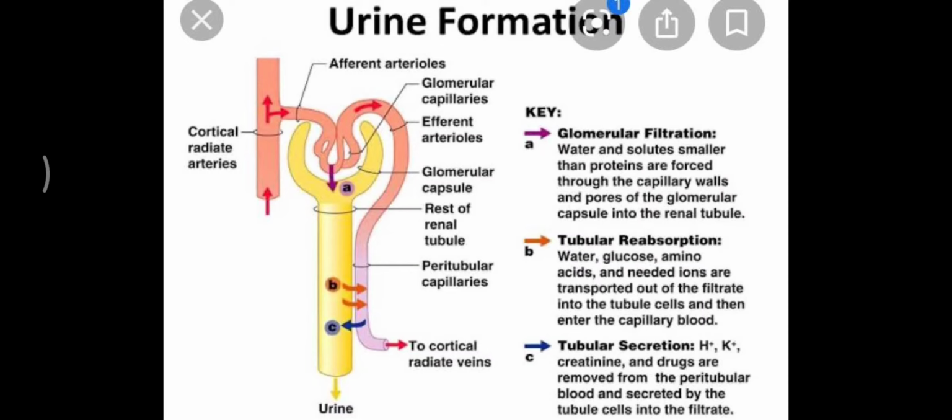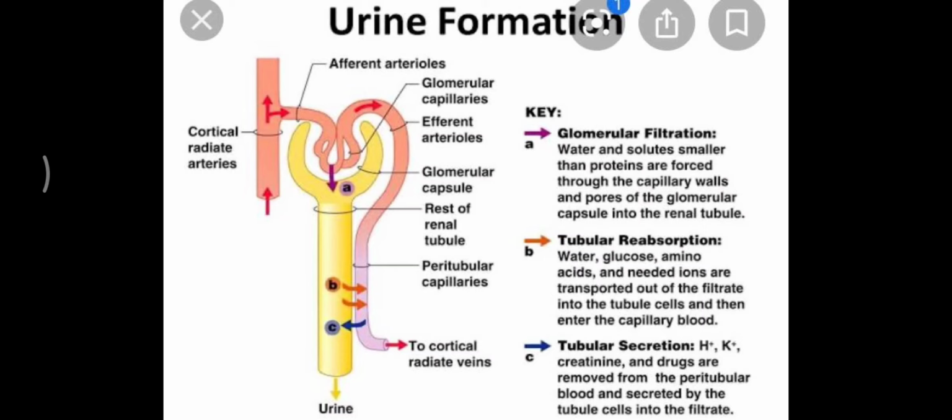This glomerular filtrate will pass through the tubular system, that is proximal convoluted tubule, Henle loop, distal convoluted tubule. All these tubules are surrounded by vasa recta, which is a blood capillary. So when the glomerular filtrate passes through these, then all the important components that are present in the filtrate will be reabsorbed back into the blood.